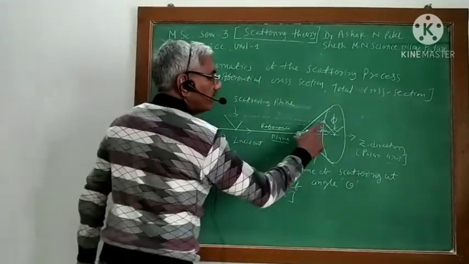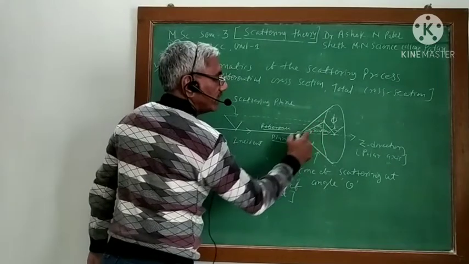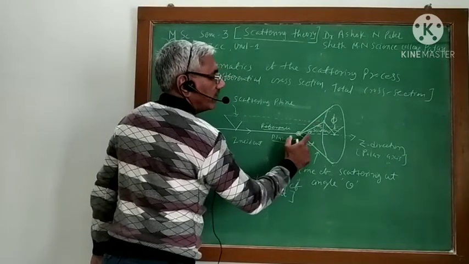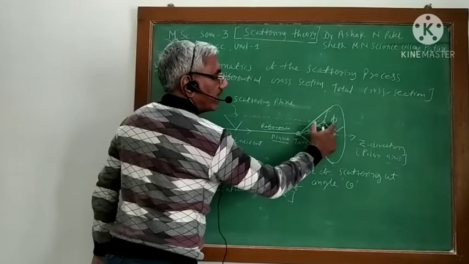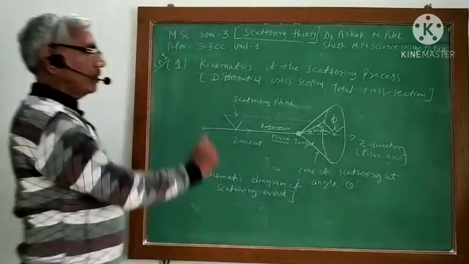So it makes things very simple. The distance is the radius r, and theta and phi are known to you.